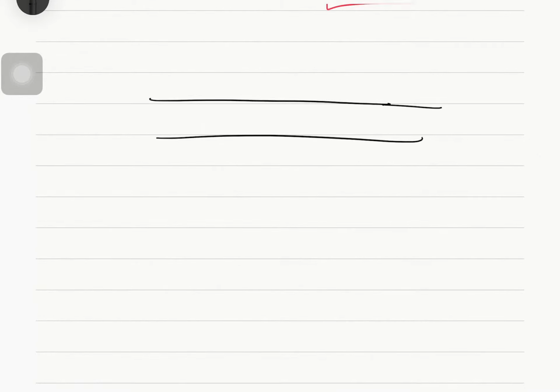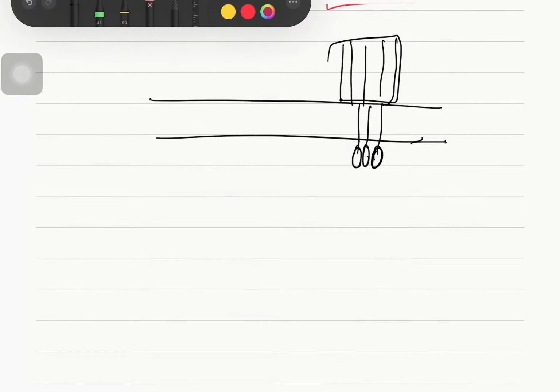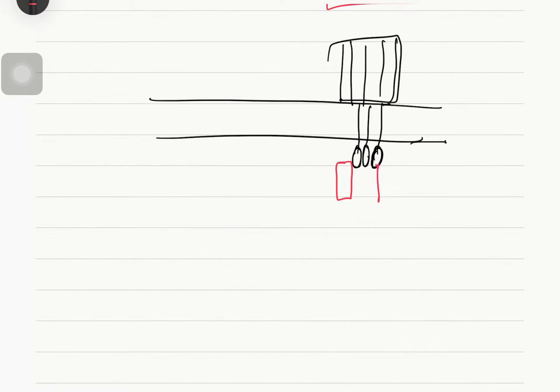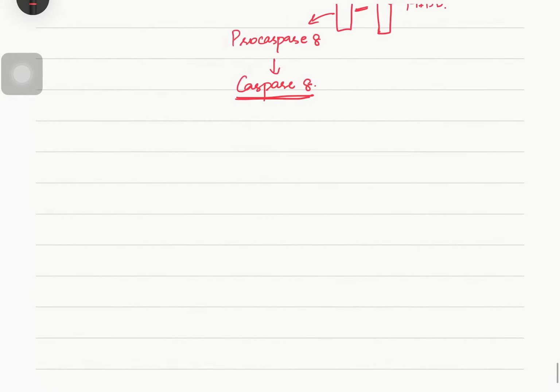So this is the lipid bilayer. We know that by the action of the death receptor, it will cause the death domain to activate. How will it get activated? By binding to adapter proteins such as FADD, Fas-associated death domain. So now this activated state will convert procaspase 8 to the activated form, which is caspase 8. So this caspase 8, now what will it cause?